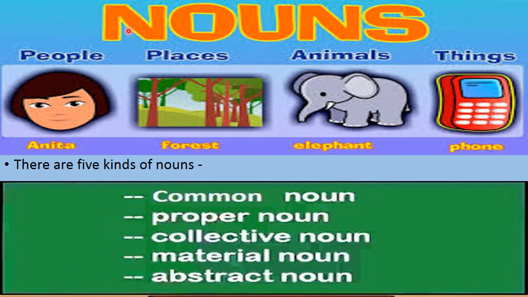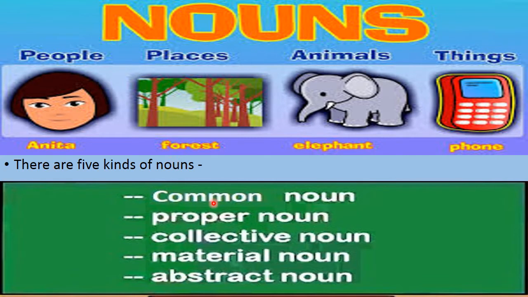Let's start from noun. What is noun? Noun is the name of person, place, animal and things, and of our feelings also. Here Anita is the name of a person. Forest is the name of a place. Elephant is the name of an animal. And phone is the name of a thing. So they all are nouns. It means noun is the name of a person, place, animal, things and of our feelings.